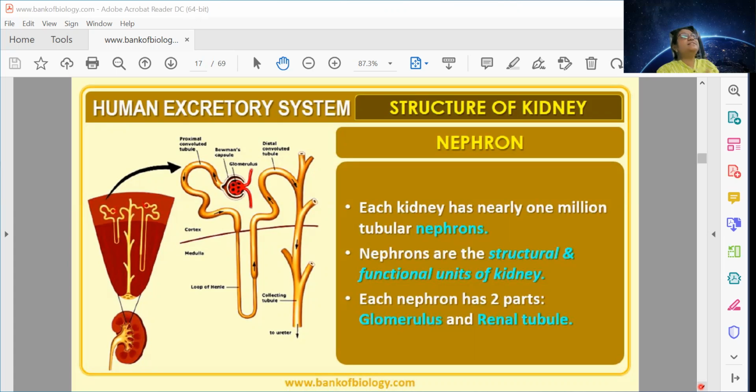See, we need to increase the surface area, isn't it? Why don't we have a single nephron? One big nephron will do, no? But then the surface area will not be more. It cannot be more. So that's why we are having so many nephrons. And then if you want to accommodate so many nephrons, when we pack a suitcase, we put things here and there so that maximum space can be utilized. Similar way, nephrons are packed inside the kidney.